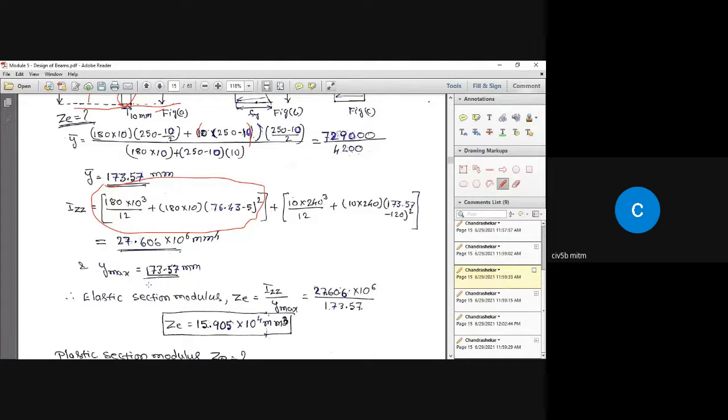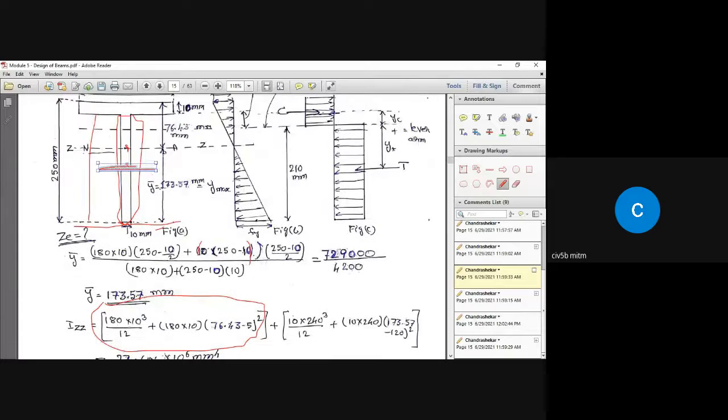Okay. Then what is Y max? That is the distance of the farthest fiber from the neutral axis. See, if you look here, total height of this T section is 250 millimeter. So the distance of the neutral axis, that is the main neutral axis, from the bottom is 173.57. And the remaining height is 76.43. So on the top, we have compression fibers, if it is a simply supported beam. And at the bottom, we have tension fibers.